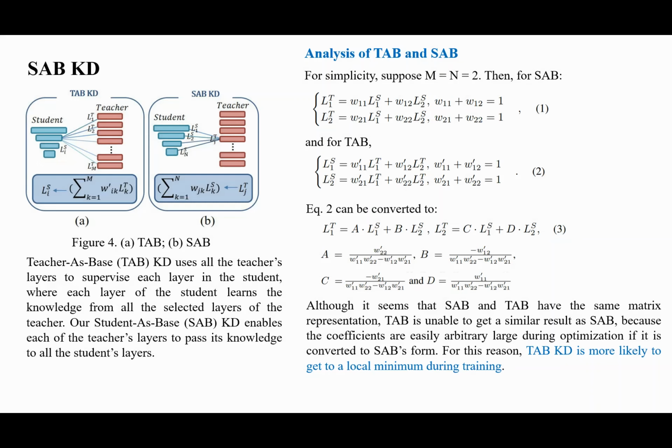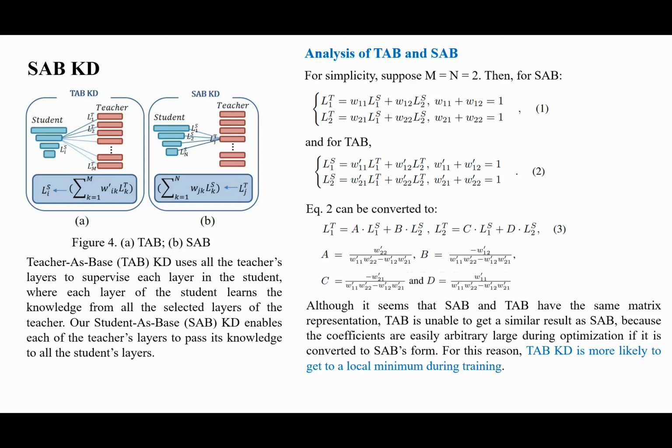We first show the advantage of our SAB KD over traditional TAB KD. Obviously, as shown in equation 1, the knowledge of the teacher, LT1 or LT2, is the linear combination of LS1 and LS2. In other words, LS1 and LS2 are the bases of LT1 and LT2 of the teacher. In equation 2, it can be seen that the teacher's LT1 and LT2 are the bases for LS1 and LS2.